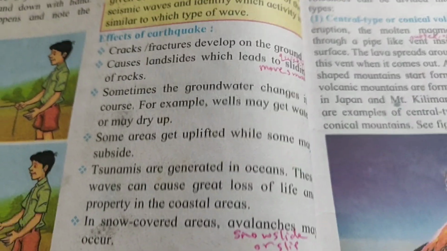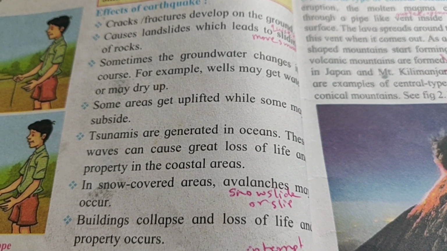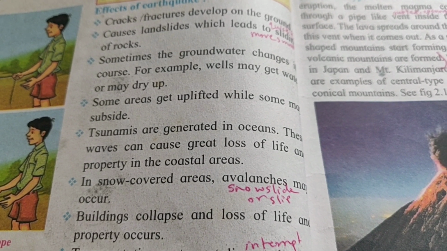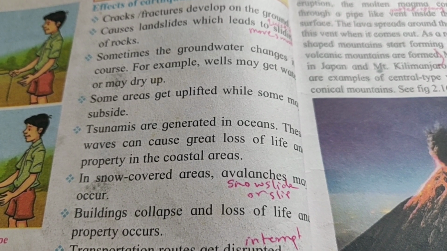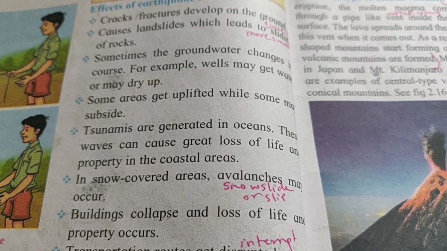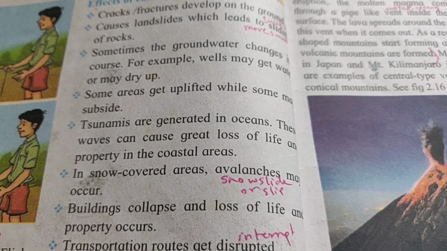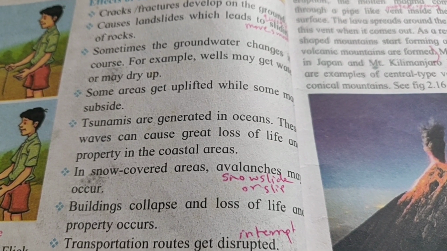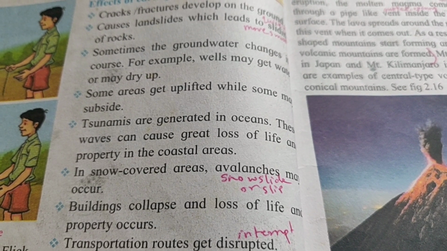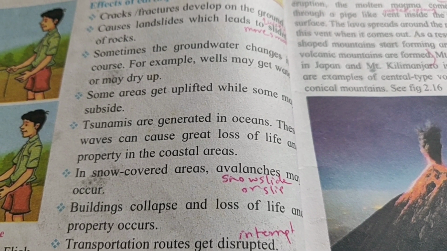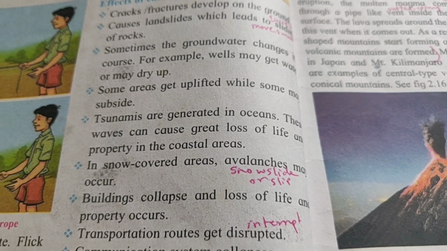So here we are going to study the effects of the earthquake. What are the effects? First is cracks, fractures. They are going to develop when an earthquake happens. Next is landslides, that is, sliding of the rocks, they are going to move. Sometimes the groundwater changes because of the earthquake. The groundwater is going to change its course, direction, and wells may dry. Sometimes wells may get filled with water, or sometimes they may dry up.